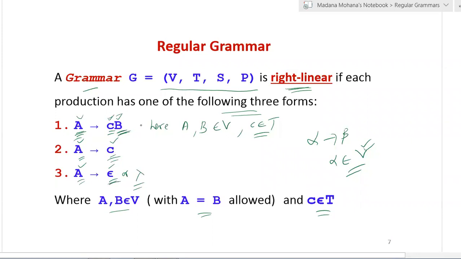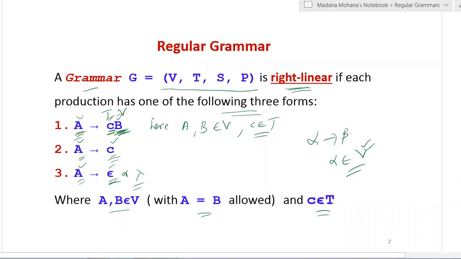The major condition of right linear grammar is that the variable occurs on the right side of the terminal. Here c is a terminal and B is a variable, so to the right of the terminal a variable occurs. Then that is called right linear grammar.